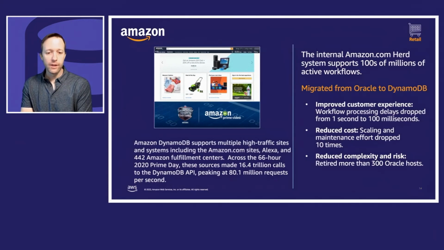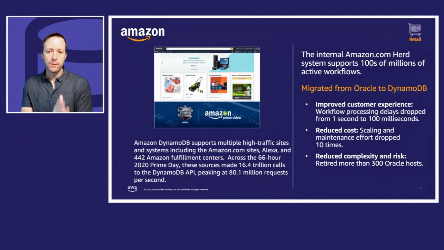I've done databases for a long time. 80 million requests per second still makes my eyes open. Another example is that Amazon uses the Herd system. This is order workflow orchestration. So from the time you say you want to buy something to the time it delivers to your door, this all goes through what's internally called Herd. That was built on Oracle. And once again, we were hitting limits of how efficient this could be and how complex it got. It was up to 300 Oracle hosts, and it was just becoming more of an operational burden.